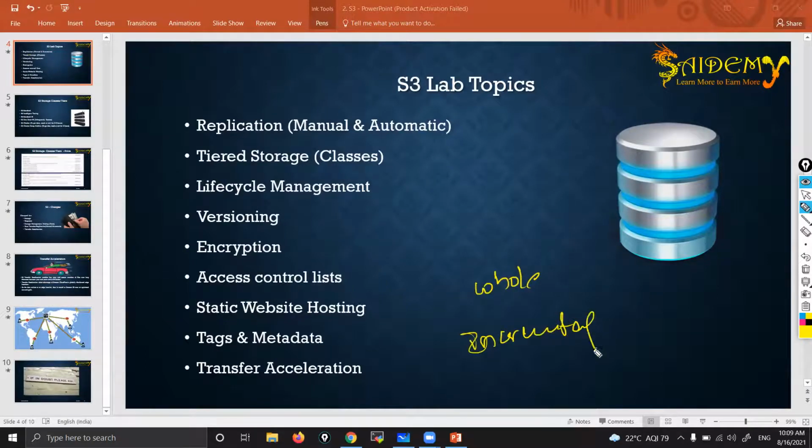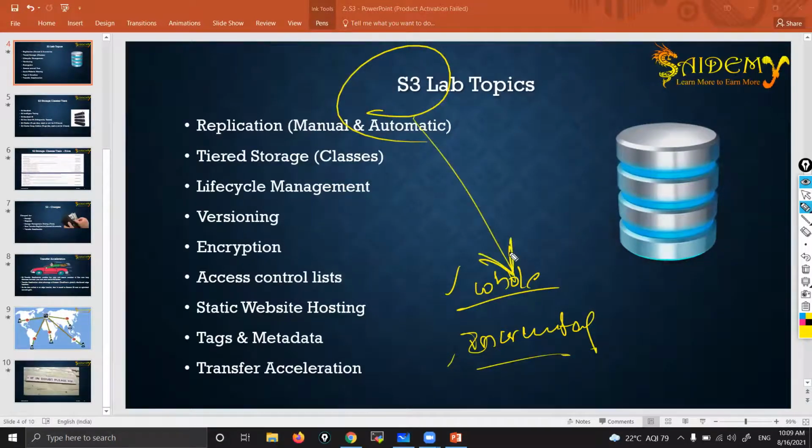So backups are of two types. In some places, it takes whole backup. In some places, it takes incremental backup. S3 is a place where whenever you upload something, it takes a whole backup. But in Git, whatever we have seen in DevOps, that is incremental backup. Every time you modify the file, it backs up only the extra data that you have added. That is not the case in S3. That is how they have designed it. So here it consumes more space in S3, but in Git, it won't.